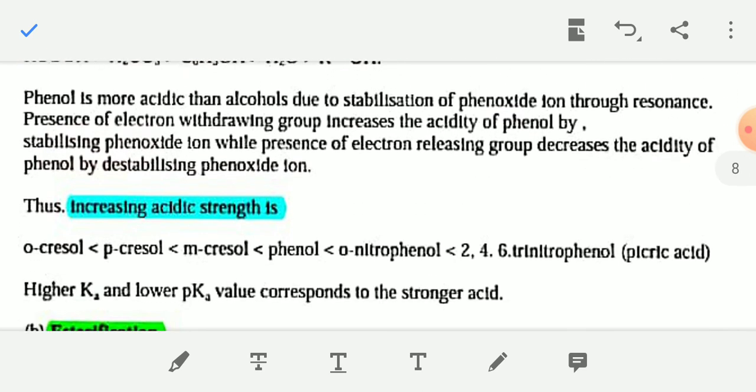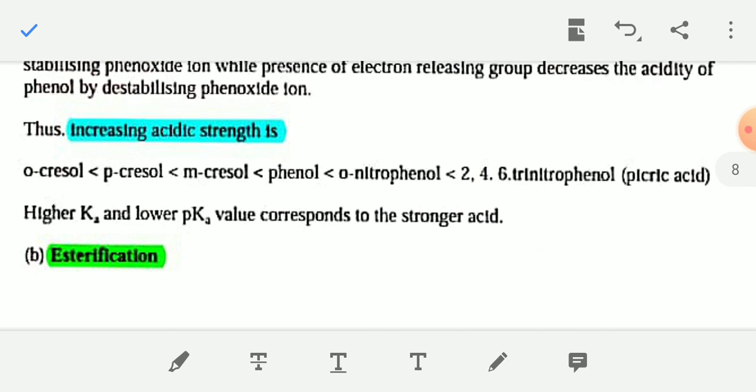And one thing I have told is that phenol is more acidic than alcohols. This is because the phenoxide ion formed after releasing H plus ion from phenol is resonance stabilized. Thus, phenol can easily release H plus ion. Thus, the acidity of phenol is more than the acidity of any aliphatic alcohol. This is because the alkoxide formed by releasing H plus ion from any aliphatic alcohol is not resonance stabilized.